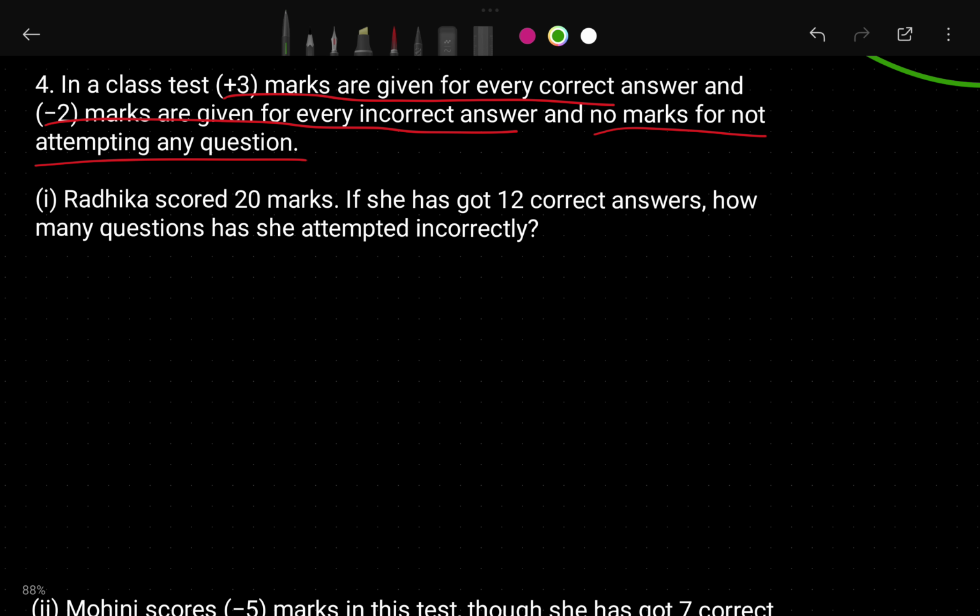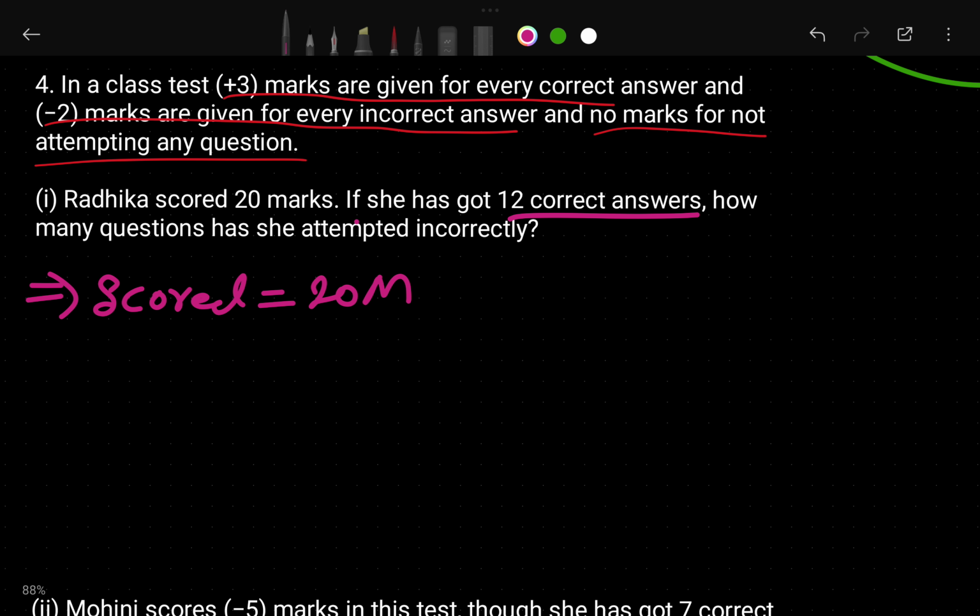So it is about Radhika. Radhika scored 20 marks. If she has got 12 correct answers, how many questions did she attempt incorrectly? So Radhika scored 20 marks, I can write 20 marks only. And 12 correct answers.